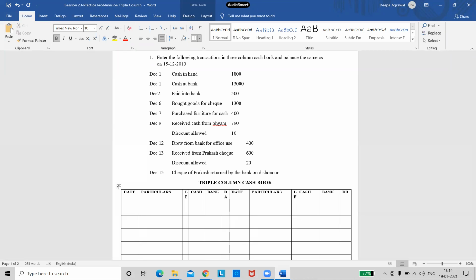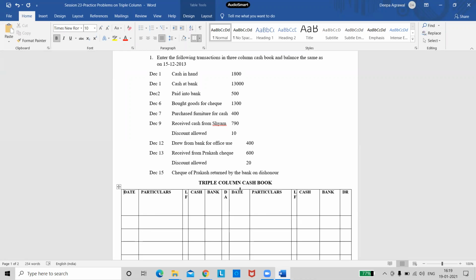Okay, by the time others are drawing the pro forma, can anyone tell me when do we balance the account? Which day of the month do we balance the account? Last day of the month, correct. So we always balance the account on the last day of the month. And when we write balance brought down, we do it on the next day, first day of the next month,